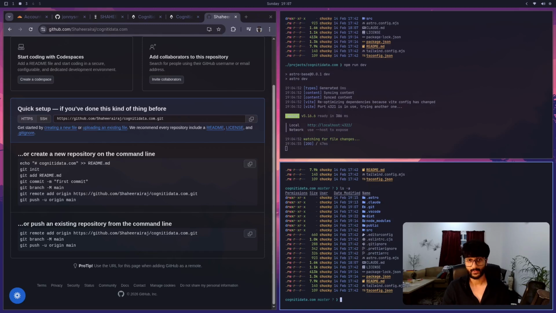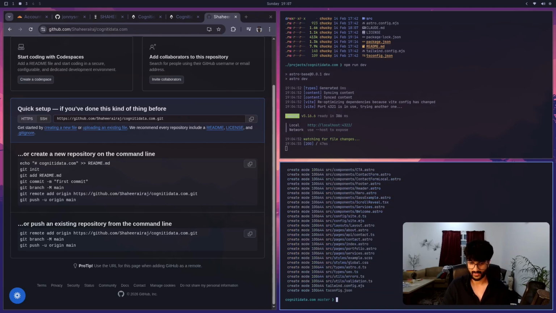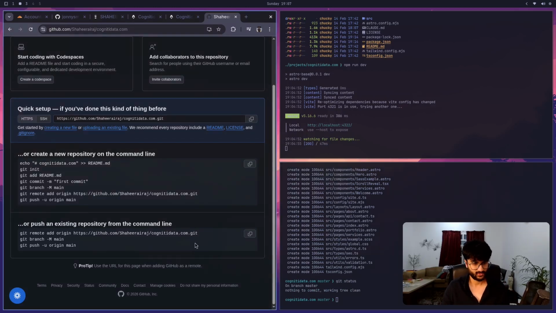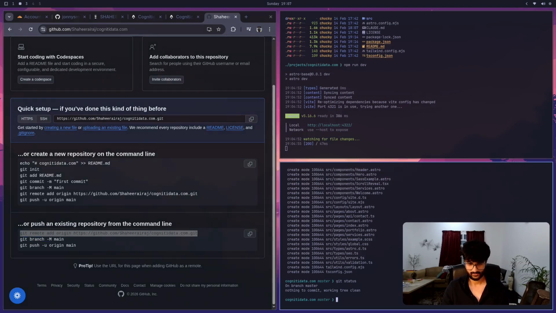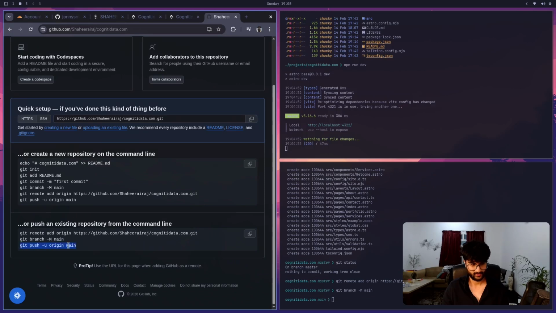Okay, and now we need to commit changes. So git add everything. Git commit with the message initial commit. This is the first commit I'm making. Git status. Everything is clean. Okay, now we want to push. So we're going to copy this command. Git remote add. Paste that in there. And then git branch main, and then git push origin main.